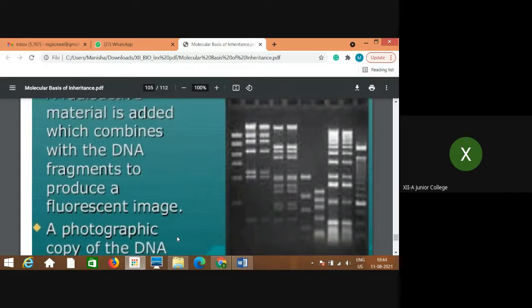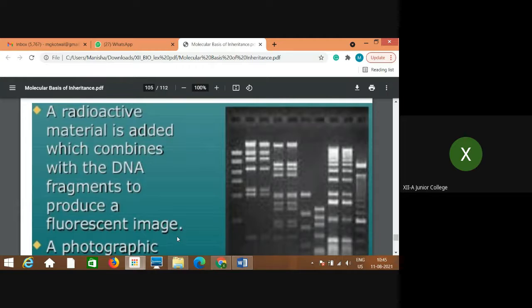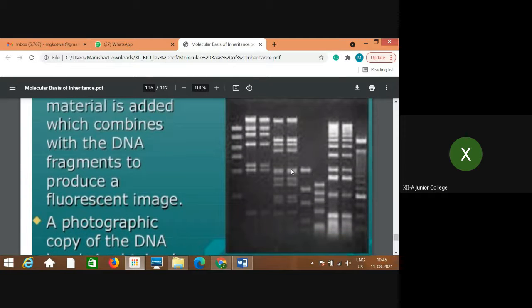Now to get to know the size and separation very clearly, radioactive material is added which combines with DNA fragments to produce fluorescent images, so that you can see smaller DNA here towards the positive end and the larger, heavy, large-sized fragments towards the negative, because the faster movement is of shorter length DNA fragments, so they are towards the positive pole first, and afterwards you can see the longer DNA with high molecular weight, or you can say heavy size, long fragments.